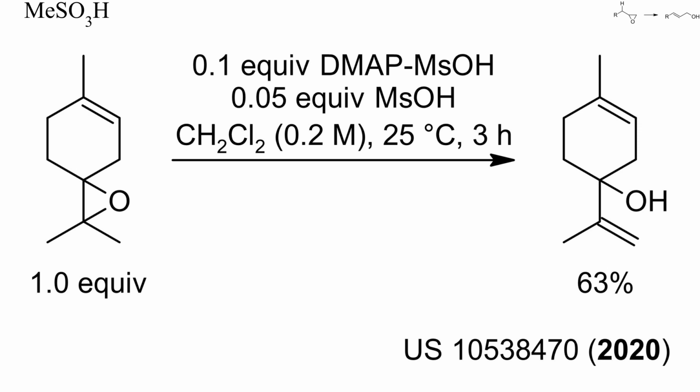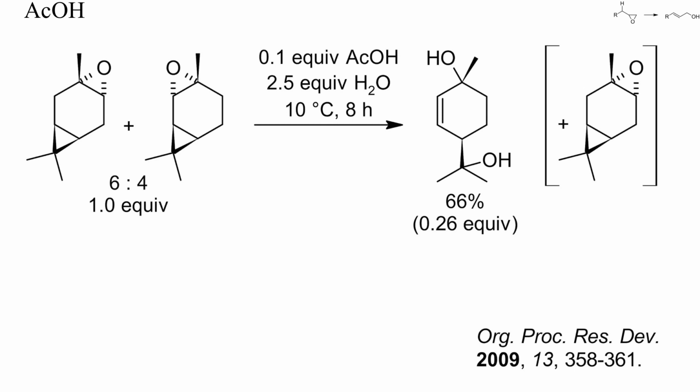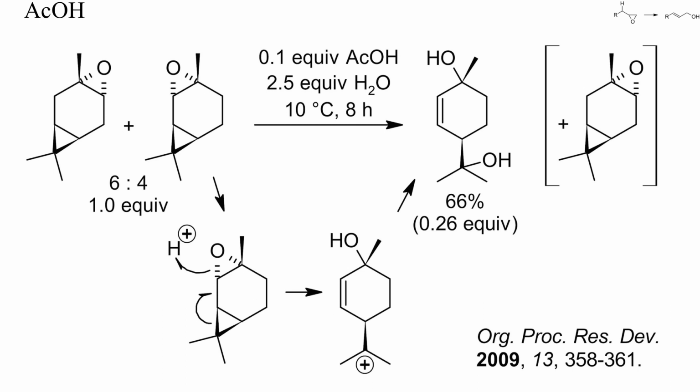The same transformation can also be brought about by a mixture of dimethylaminopyridine and methanesulfonic acid in dichloromethane at room temperature, as shown here. In this example, a very acid-sensitive carene-derived epoxide was isomerized with dilute acetic acid. Only the minor starting isomer reacted and underwent both cyclopropane and epoxide ring opening. Cyclopropanes show electronic properties similar to alkenes and can stabilize carbocations. This made the minor starting isomer more sensitive to acids than the major isomer.